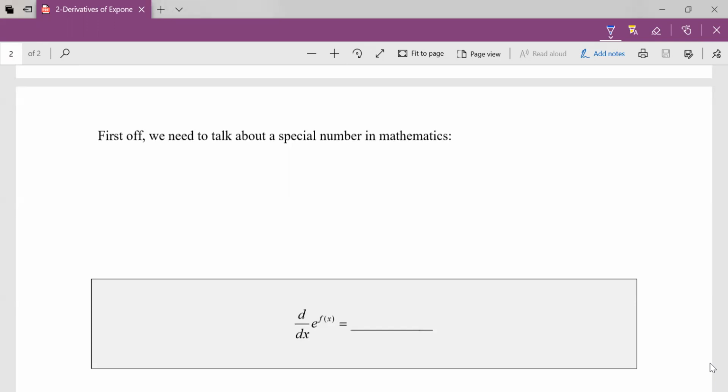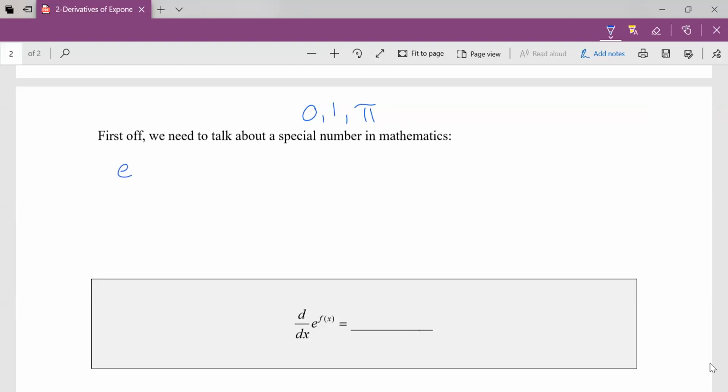Okay, so what we're going to look at here is the most special exponential function that we're going to see in math. So first off, we need to learn something new. We're going to talk about a very, very special number in math. Like 0 is a special number in math, and 1 is a special number, and pi is a special number. But a really, really special number that most people don't see until maybe they get to calculus is e.